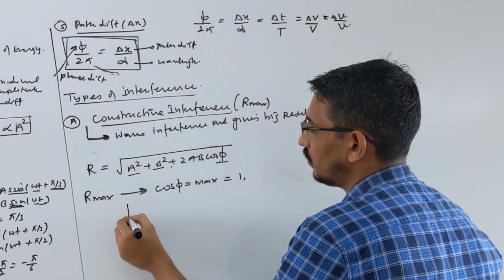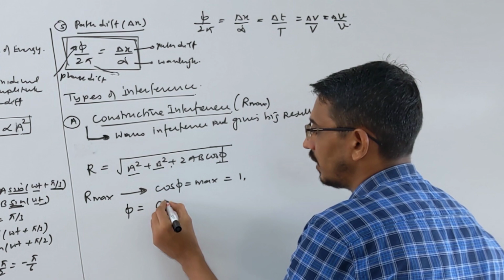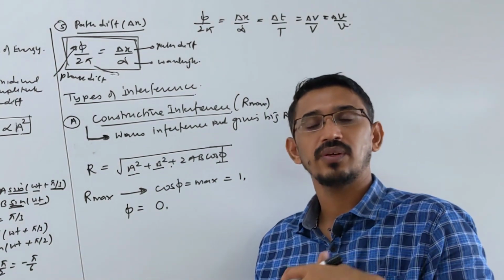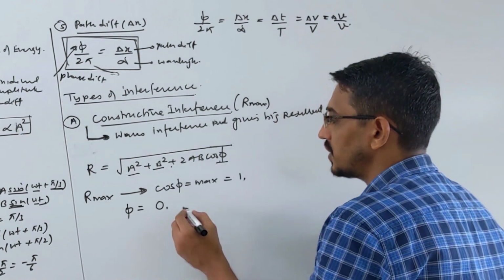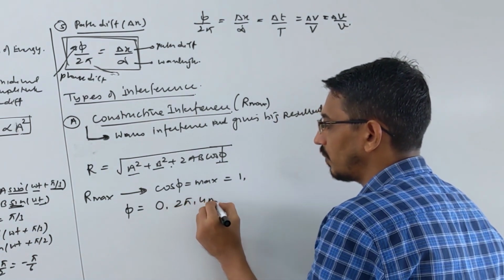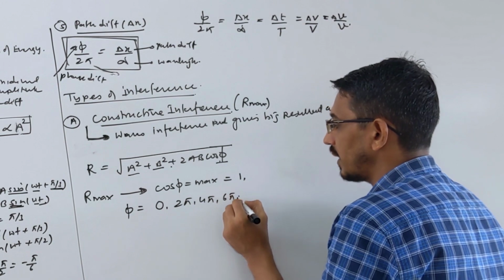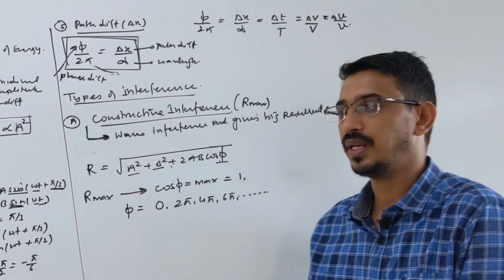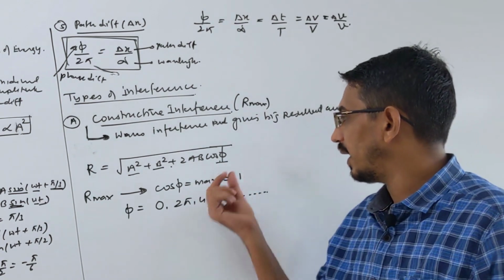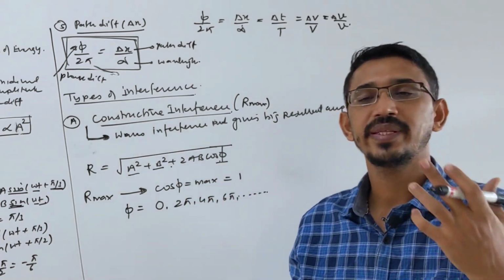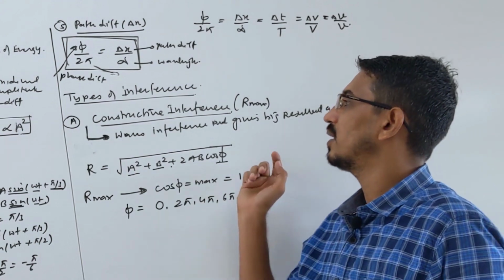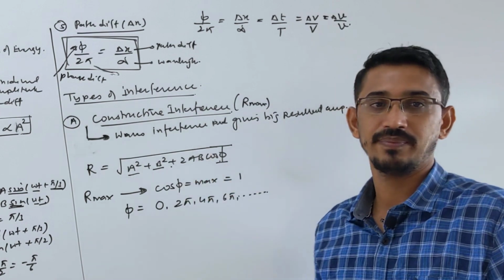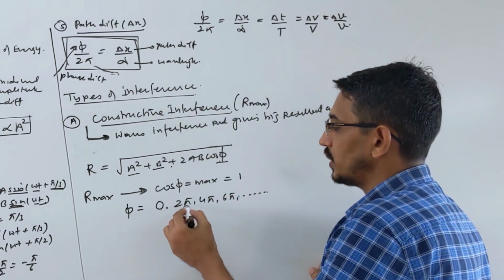You can have 0 degree, then next 2 pi, meaning 360 degree, then 4 pi, 6 pi. All these angles give cos phi as 1. So if the angle between the two waves is 0 degree, you will get constructive interference, and the resultant amplitude will be maximum.